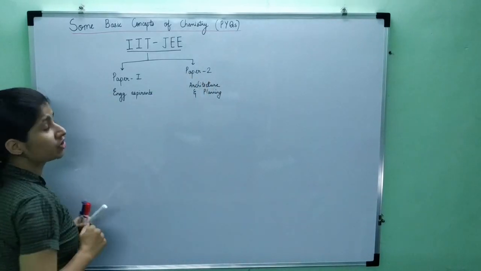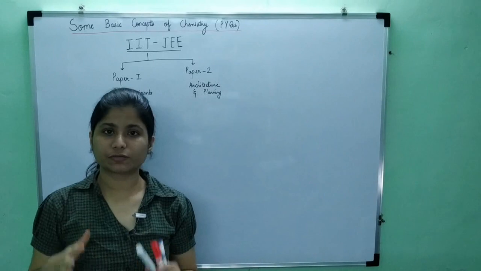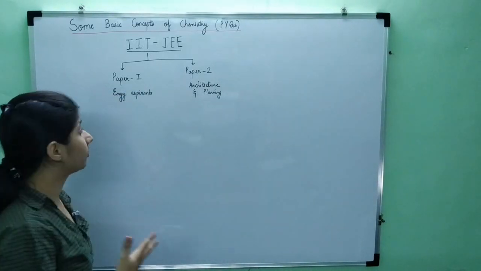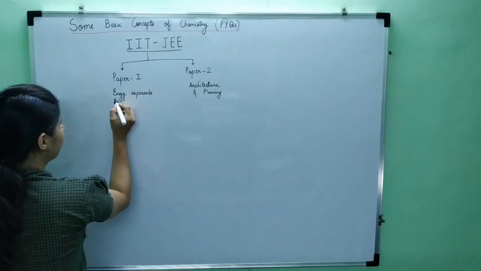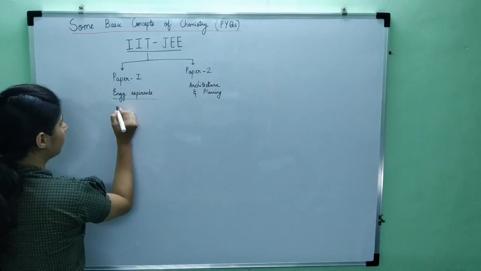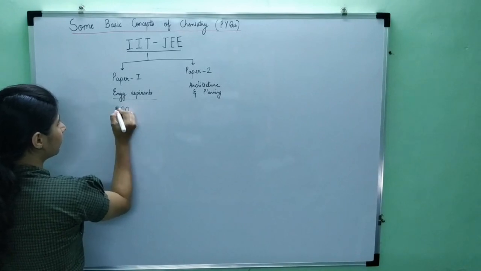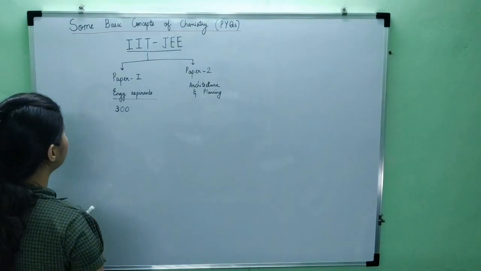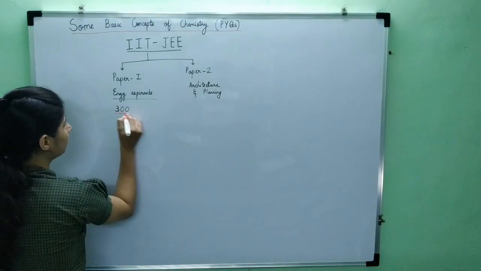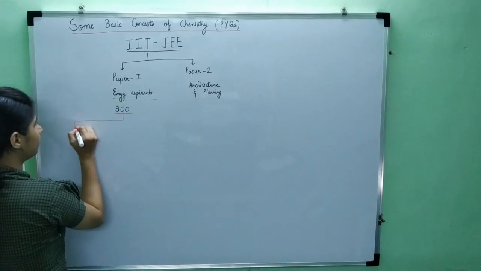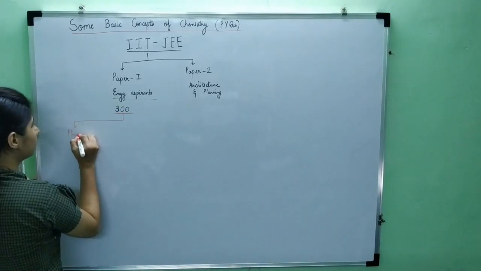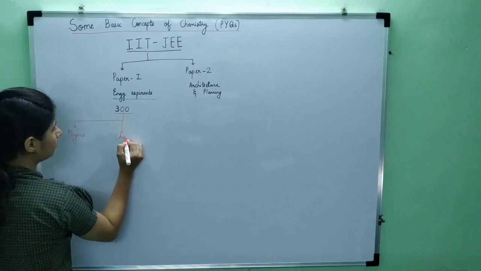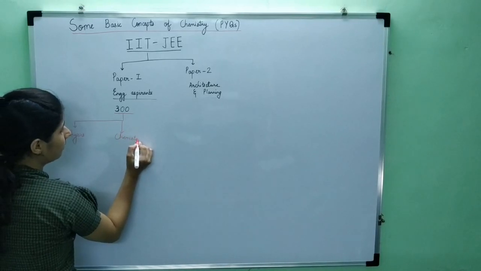So you can attend both of these papers or either of the papers depending on your interest. Now for engineering aspirants, the paper 1 is of 300 marks. These 300 marks are divided into 3 categories, which is physics, chemistry, and mathematics.